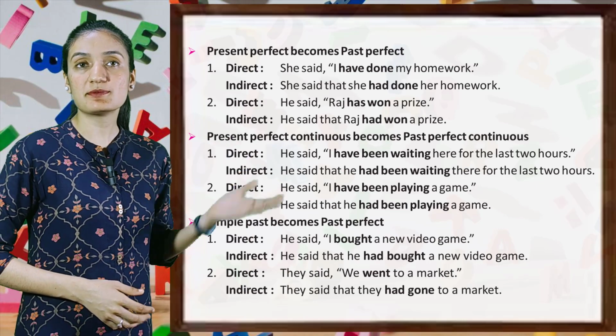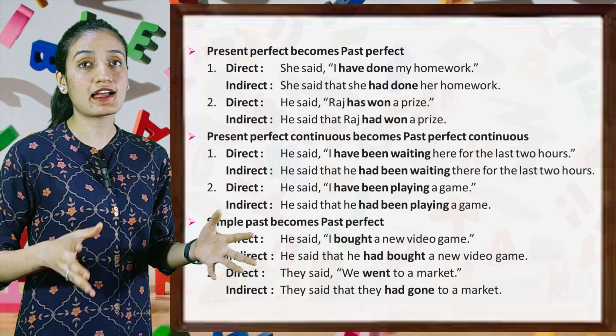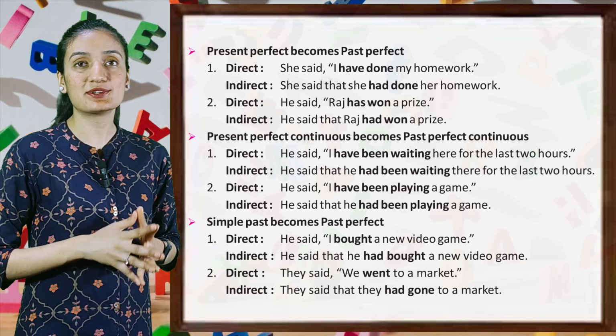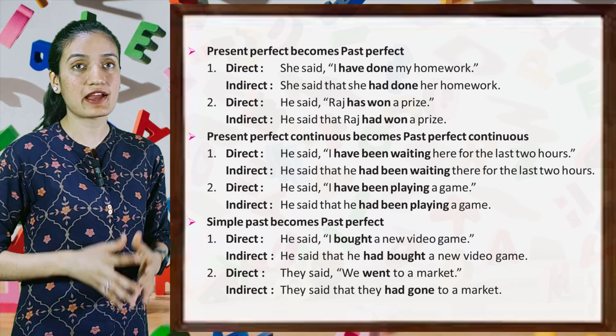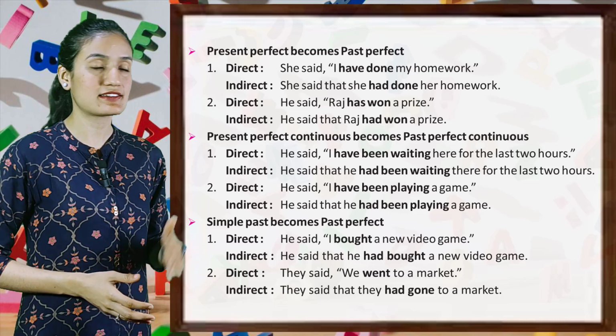Now, present perfect becomes past perfect. Direct, she said, "I have done my homework." Indirect, she said that she had done her homework. Direct, he said, "Raj has won a prize." Indirect, he said that Raj had won a prize.